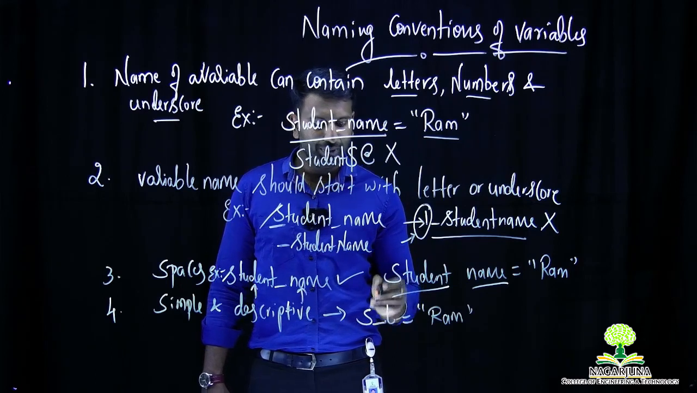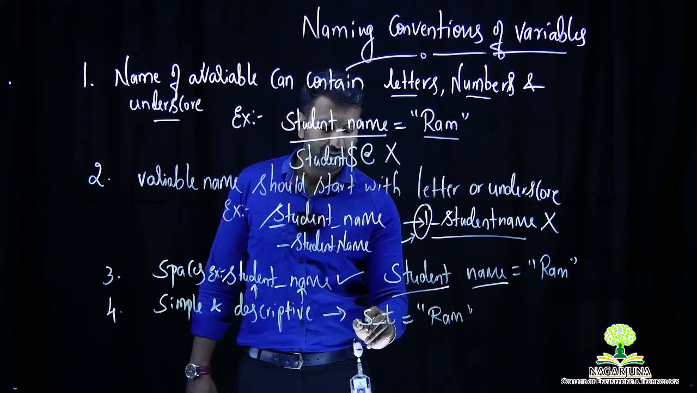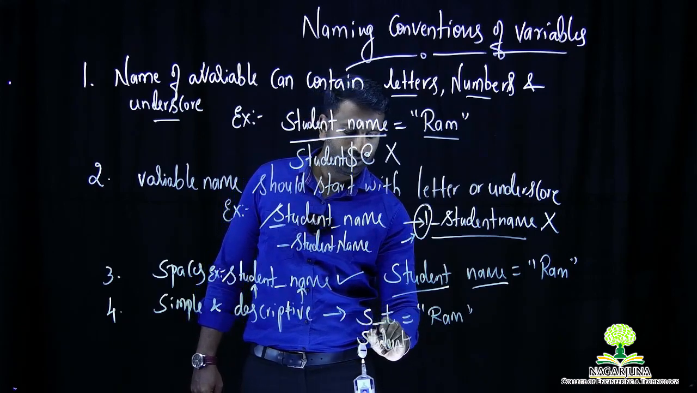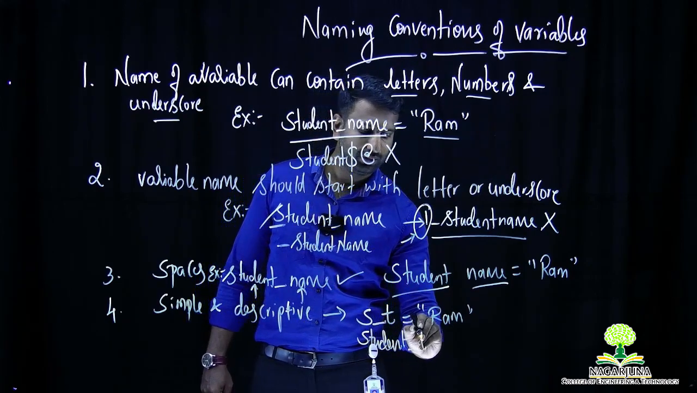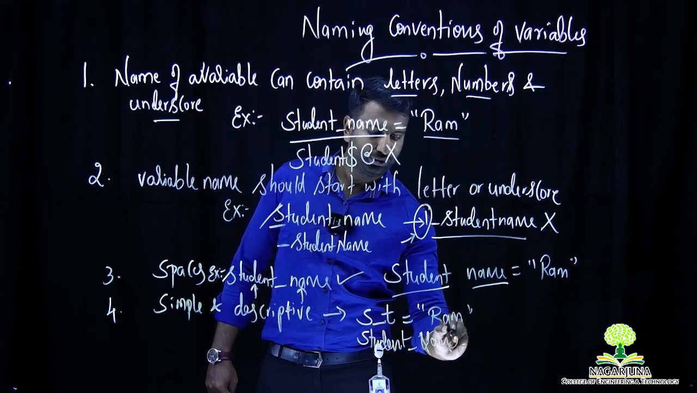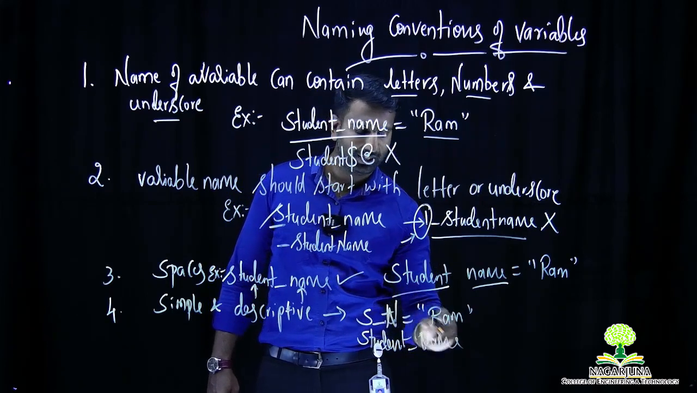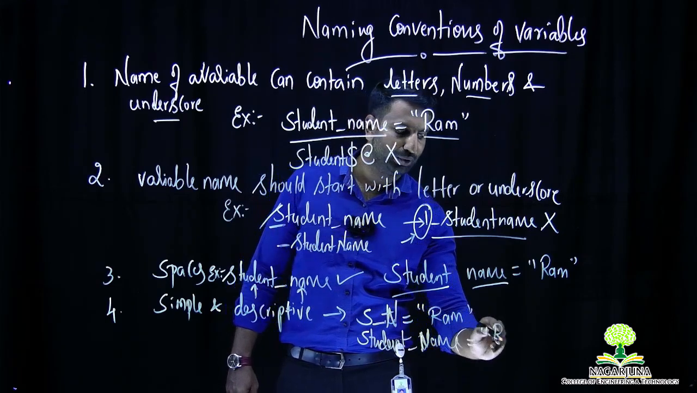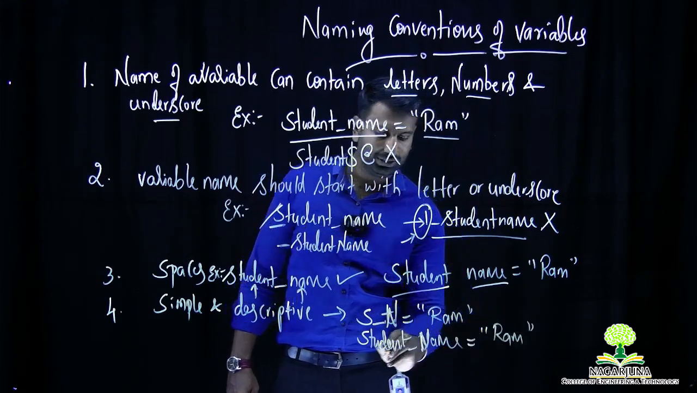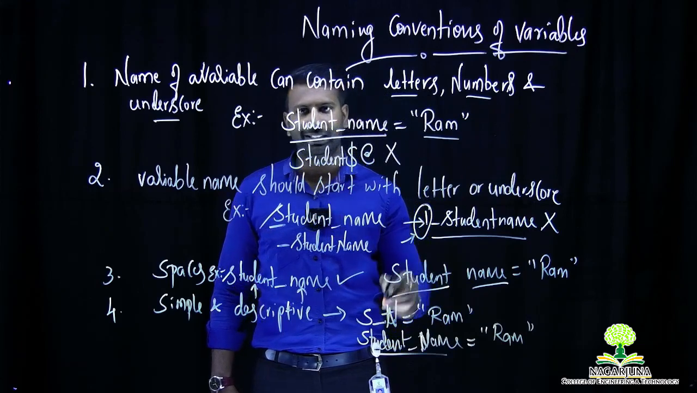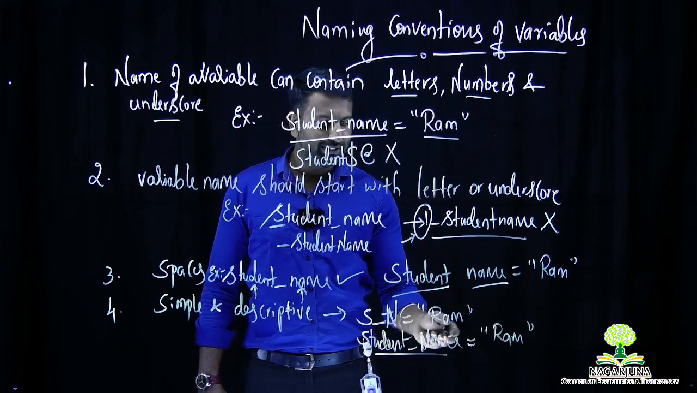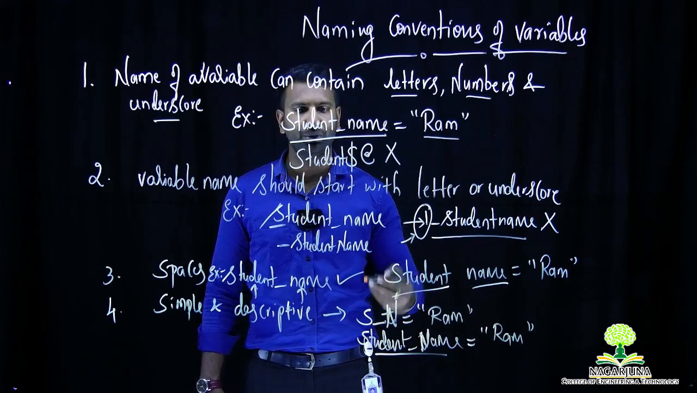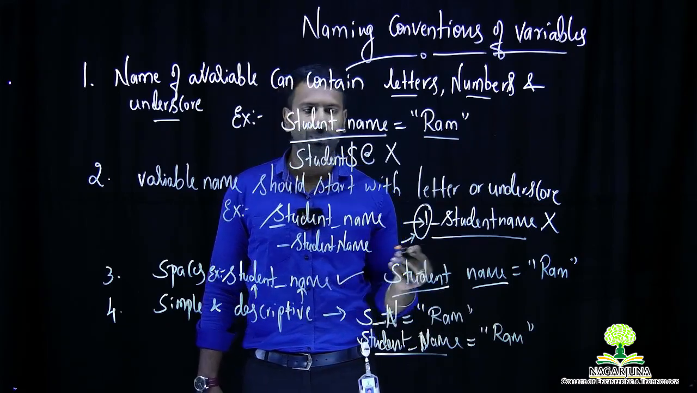So for that sake, we need to have a variable name in such a way that it should be descriptive as well. Student underscore name. So this can be made as S underscore N or S underscore T. It is according to your wish. Okay, student underscore name will be equal to Ram. Now you can observe that this is a simple name and it is descriptive. So that if I see this, I can easily understand that this variable is holding the name of a student. So that is what the rule number 4 says.